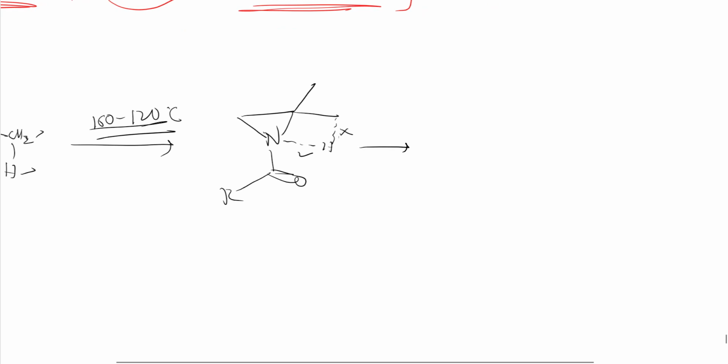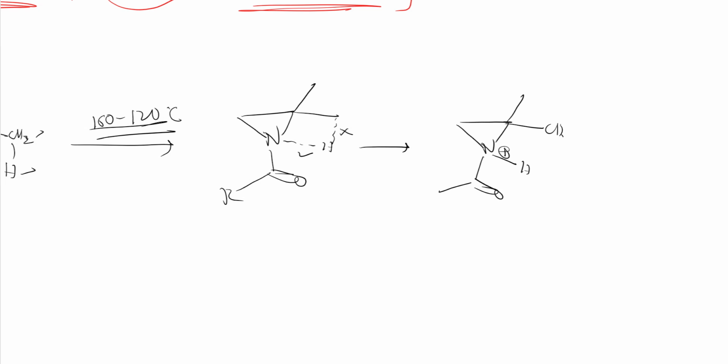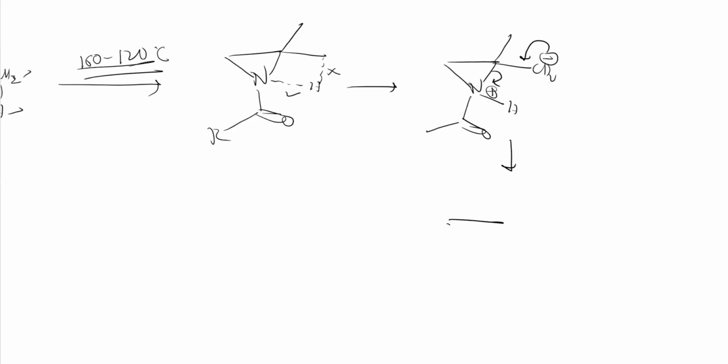So what happened? A nitrogen-hydrogen bond is formed. So nitrogen gets positive charge, and here one methyl, and here CH2 gets negative charge. Right. So this bond comes here, this bond breaks here, and again nitrogen becomes neutral. So I will get this product here. This methyl is there, and sorry, this bond is broken. So double bond here, and here COCH3 and H. So this is how the rearrangement happened.